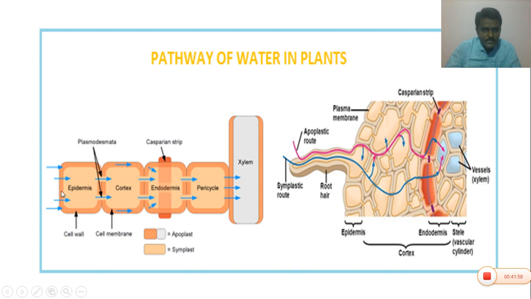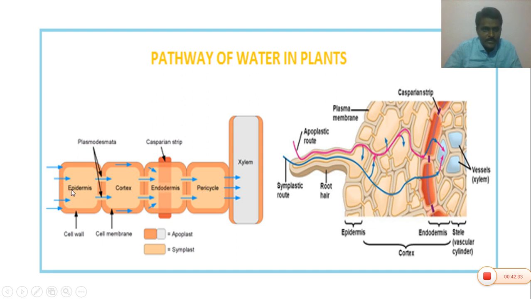When the water present in the soil enters the root epidermal cell, this water may pass into the root xylem through the cell walls and intercellular spaces only. That is the apoplastic pathway. The dark brown color indicates the apoplastic pathway. The dark brown parts are the non-living parts, whereas the light color parts are the living parts of the root.